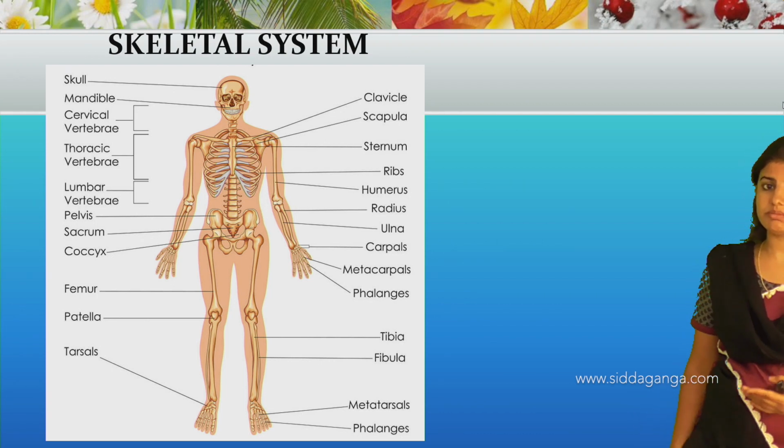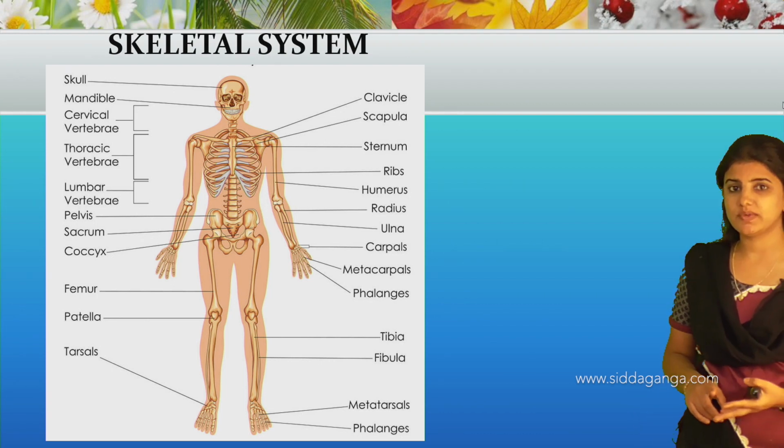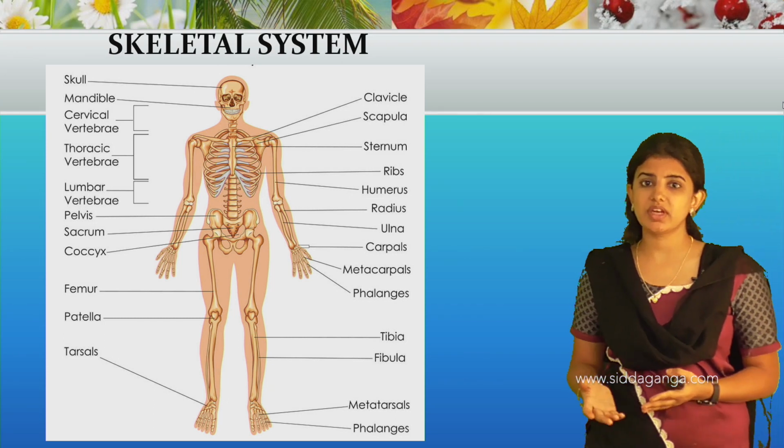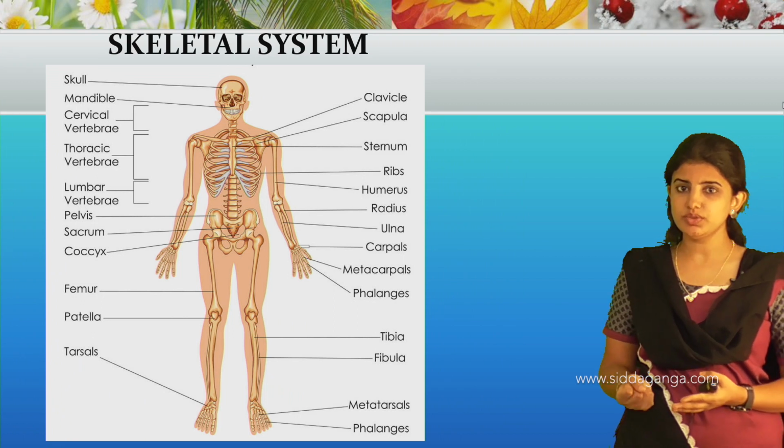The skeletal system is made up of bone as well as cartilage. Bone is very hard in structure, whereas cartilage is a soft tissue.